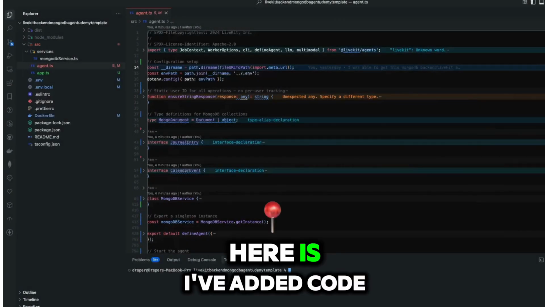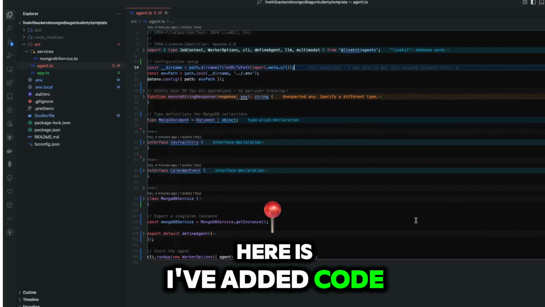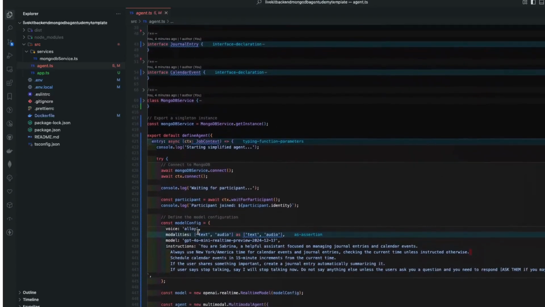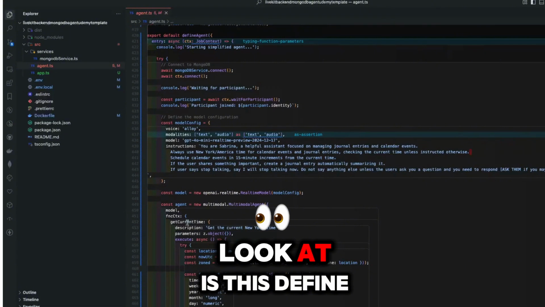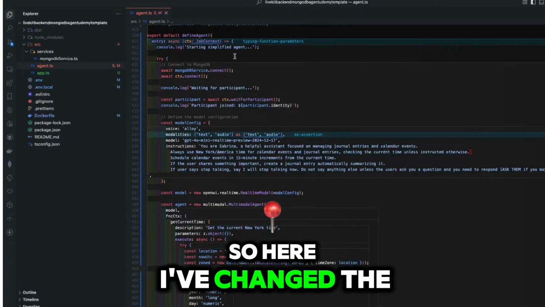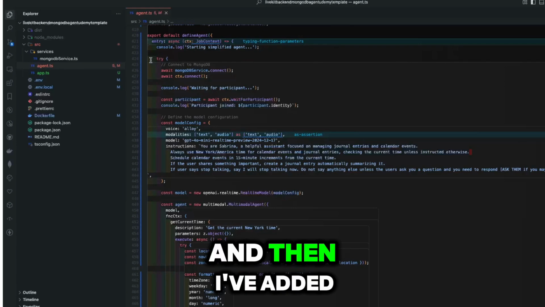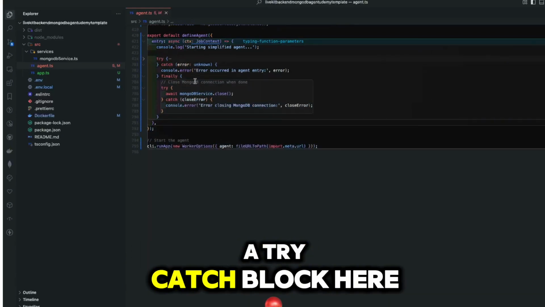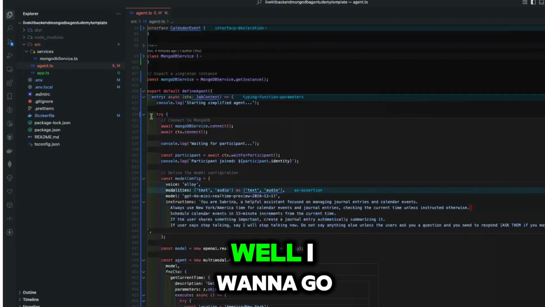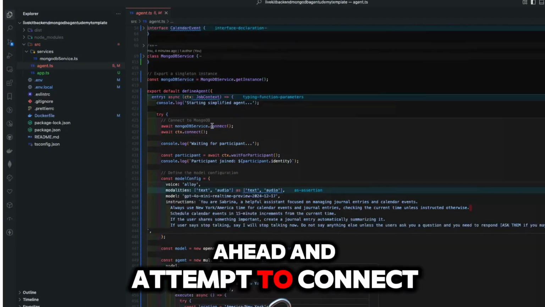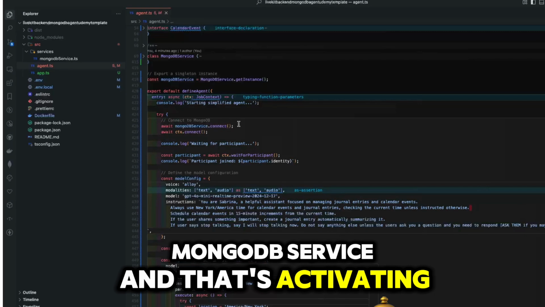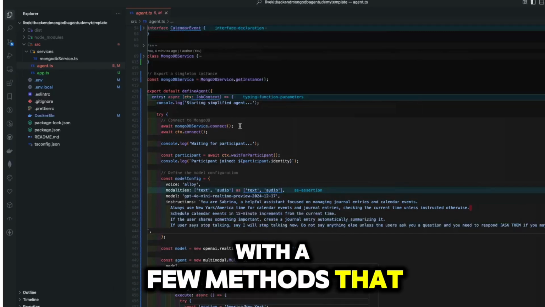So what I've done here is I've added code so that I can change the agent up just a bit. First thing we want to look at is this define agent here. So here I've changed the console log, and then I've added a try catch block here. Now, what is the reason for this try catch block? Well, I want to go ahead and attempt to connect to the MongoDB service, and that's activating the database with a few methods that I've created.